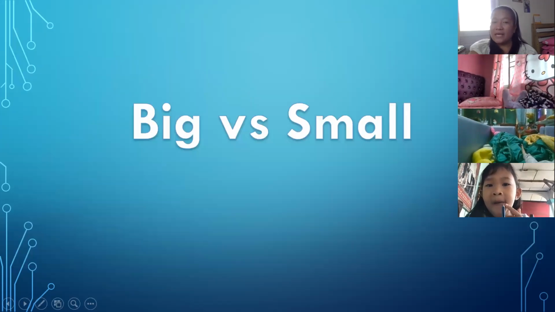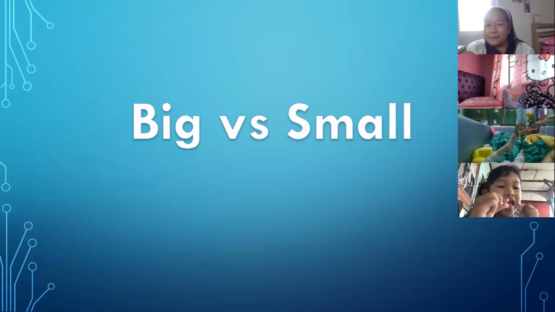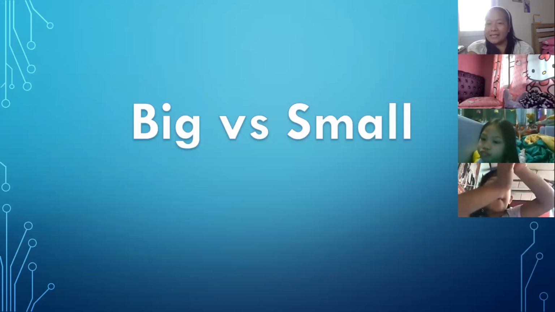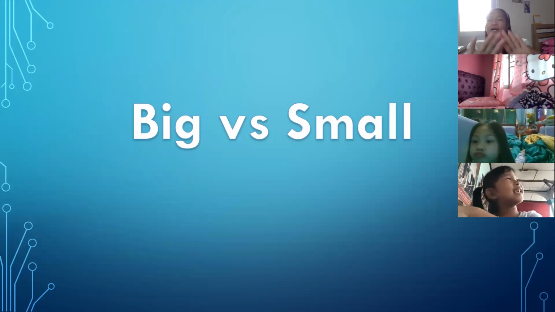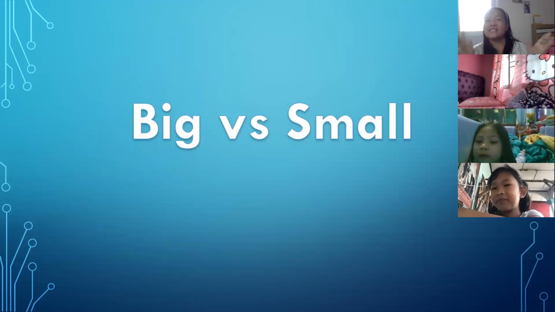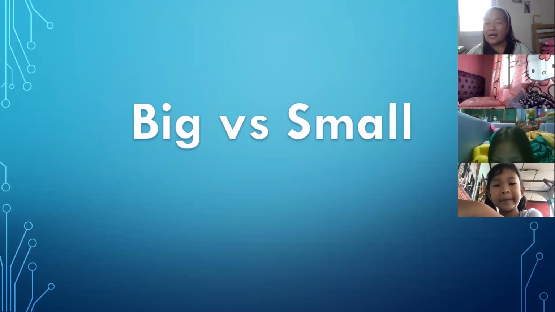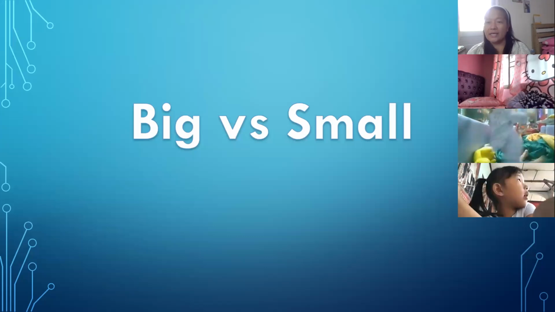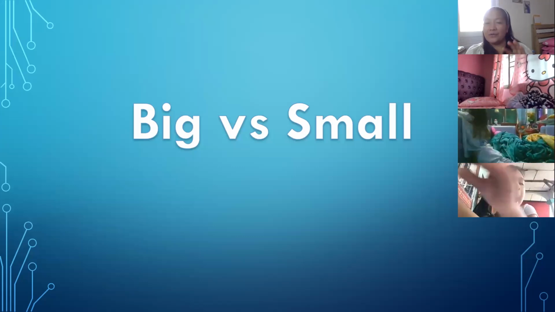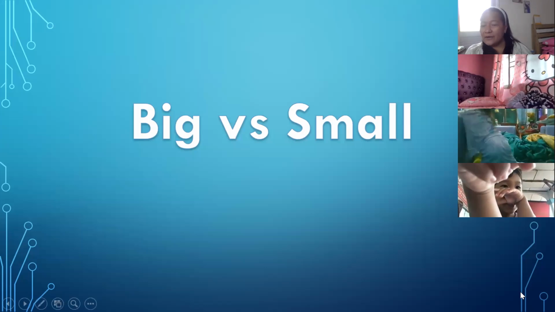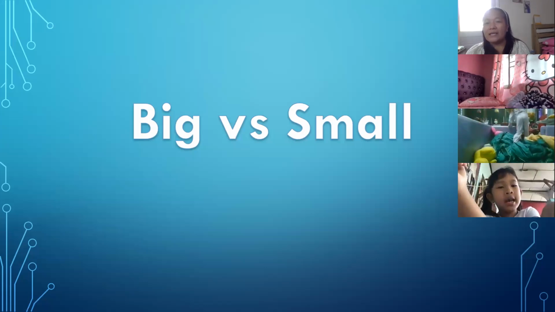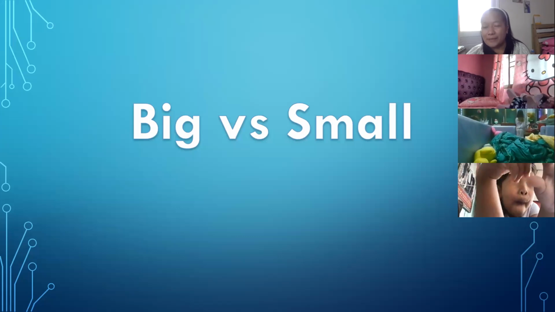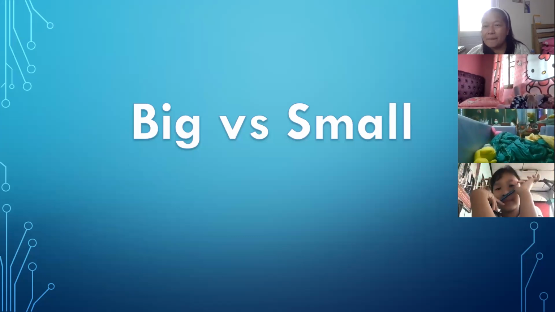Let us check big or small. Okay, greater than means big. Smaller than, less than means small. This is how you identify it, so that it is easy for you to identify. Greater than means big. Listen here.